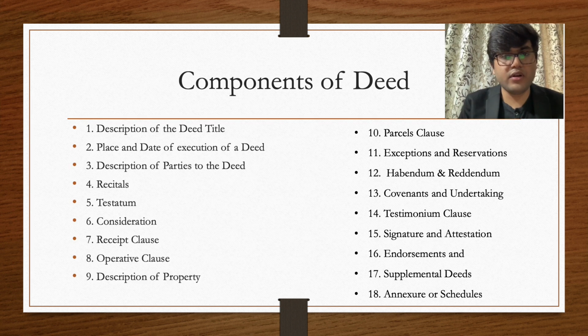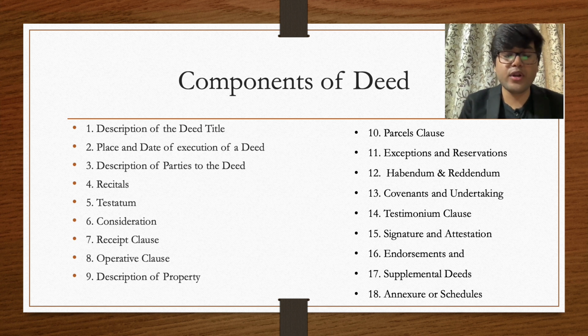So these are the different components of a deed which you can find in most of the deeds that you will ever draft or execute. First of all, we have description of the title deed, the place and date of execution, description of parties, recital, testatum, consideration, receipt clause, parcel, exception, reservation. I know that some of these terms sound very technical, right? Testatum, habendum, reddendum, covenants and undertaking, but believe me, they are very simple to understand, and once you get an idea about it, you will find that drafting a deed is not a very difficult task if you have an idea about all the components.